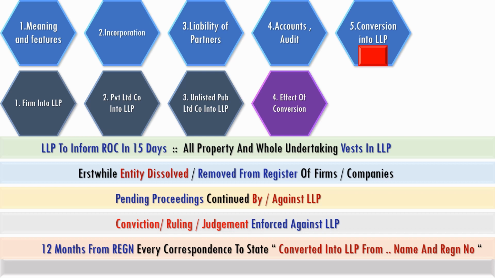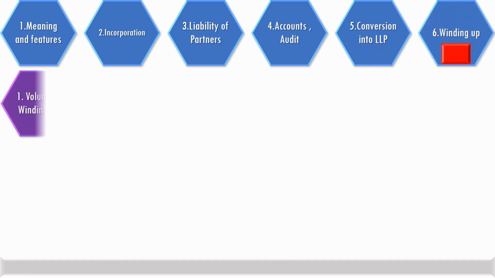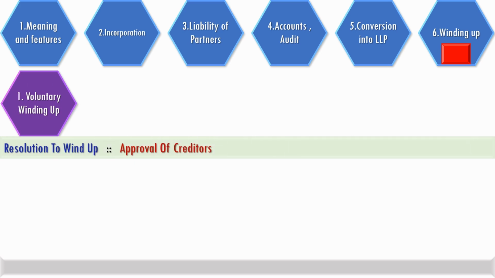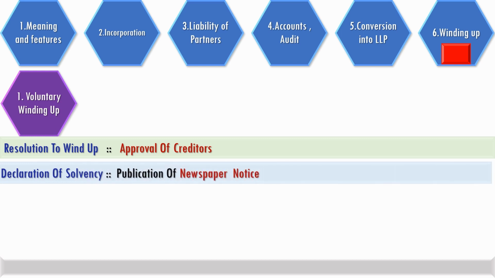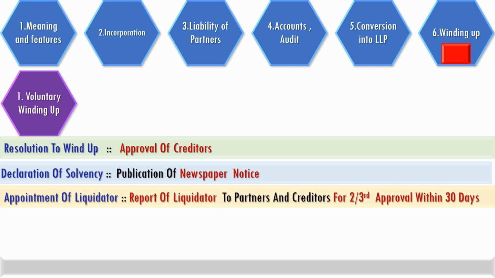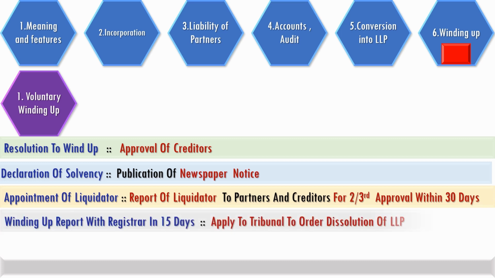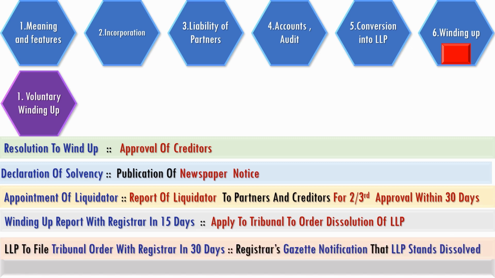A voluntary winding up under the winding up process involves essential steps like a resolution to wind up, obtaining approval of creditors subsequently, declaration of solvency and publication of a newspaper notice to that effect, followed by appointment of a liquidator, getting the report of the liquidator to partners and creditors for 2/3 approval within 30 days, the winding up report to be filed with the registrar within 15 days, and then applying to the tribunal to order dissolution of the LLP. The LLP must file the tribunal order with the registrar within 30 days, and the gazette notification from the registrar will be the final step to ensure the LLP stands dissolved.